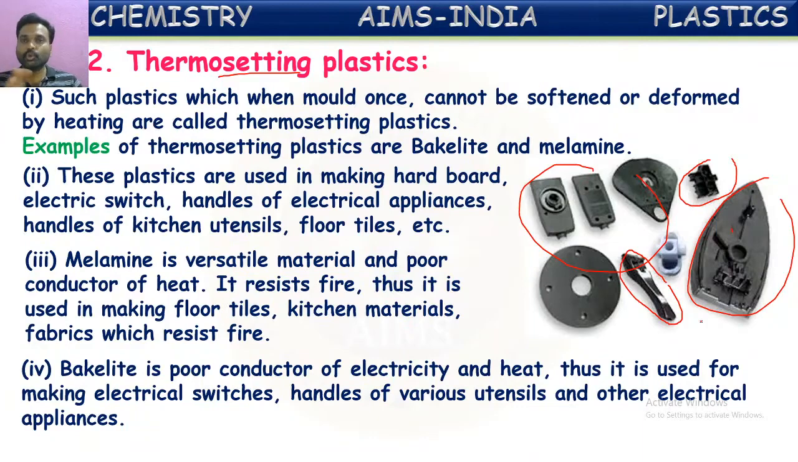This is about the two types of plastics. First we have seen thermoplastics. Second one, thermosetting plastics. What is the major difference between these two? Thermoplastics can be remolded. They will melt on heating. They can be reshaped, reused, recycled. But certain plastics cannot be remolded. Once formed, they cannot be reshaped. Such kinds of plastics are called thermosetting plastics. Both have different uses.